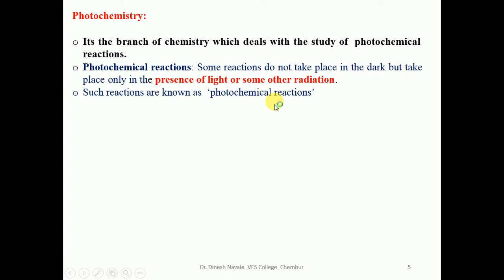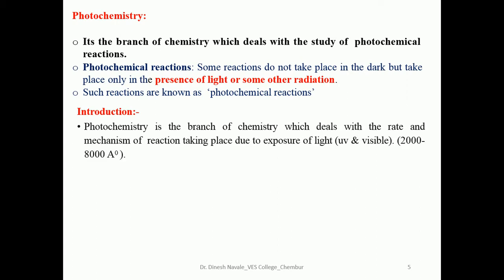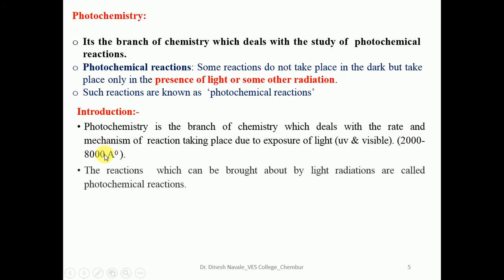That means those reactions which are carried out in the presence of light will be called photochemical reactions. In the introduction we see that photochemistry is a branch of chemistry which deals with the rate and mechanism of reactions that take place due to exposure to light, that is UV and visible, in the range of 2000 to 8000 angstrom units. The reactions which can be brought about by light radiations are also called photochemical reactions.